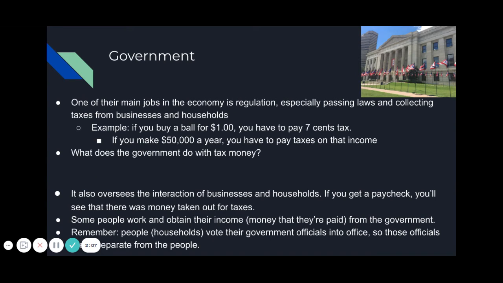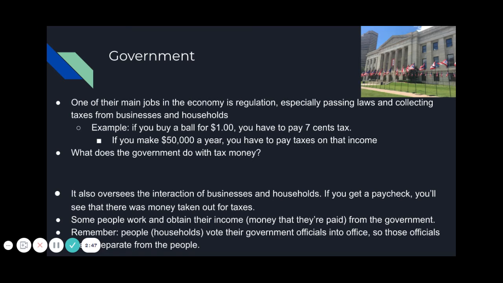One of the main jobs in the economy is regulation, making sure things are fair, making sure everybody follows those regulations. That's the job of the government, especially when they pass laws. They collect taxes from businesses and households. For example, if you buy a ball for $1 at the store, you actually have to pay a 7% tax, which would be 7 cents. If you make $50,000 a year, you have to pay taxes on that income, okay, as well. We all pay taxes, so then the government can spend our money on different good things, roads, schools, okay, lots of different things, okay. What does government do with tax money?